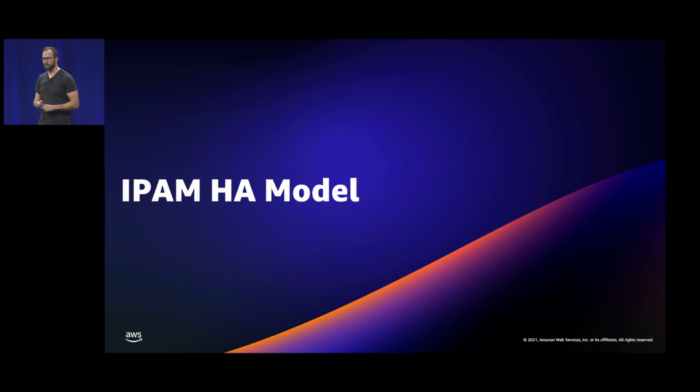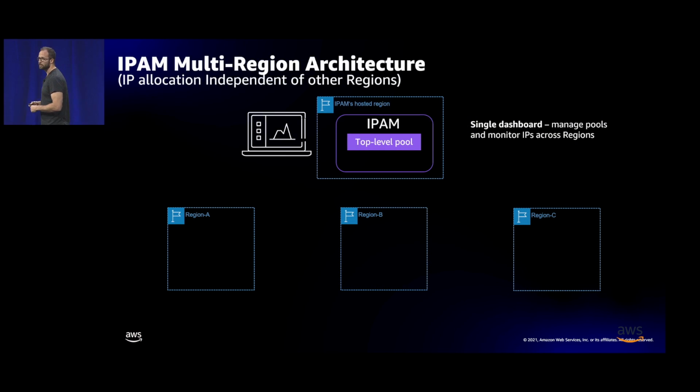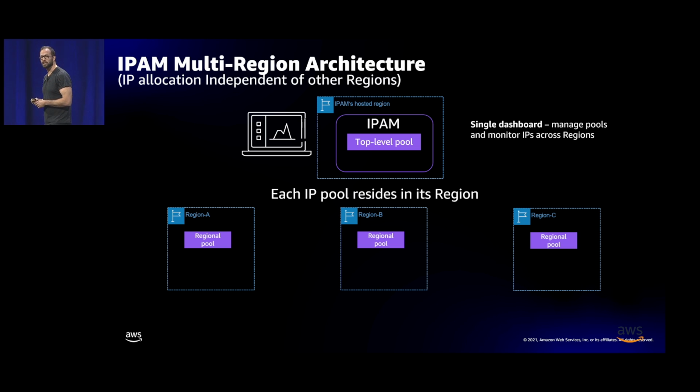So what about high availability? Shovan mentioned earlier that when you decide on the IPAM hosted region, that's where the control plane for your IPAM will live. Usually that would be the region and account where you have the most resources. If you start subdividing your top-level pool, each region gets an allocation of whatever pool you give to it.